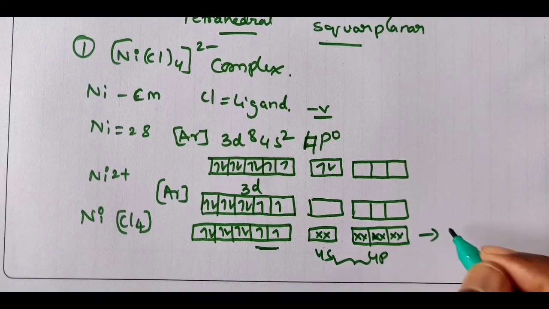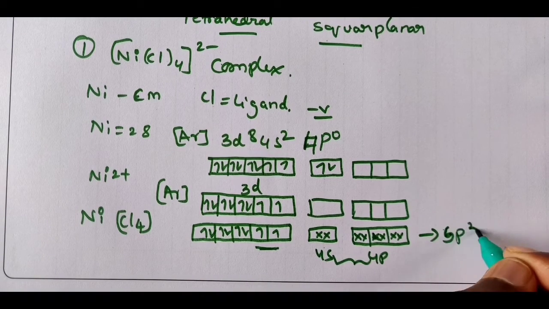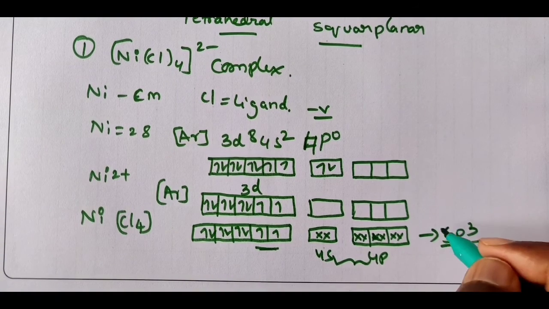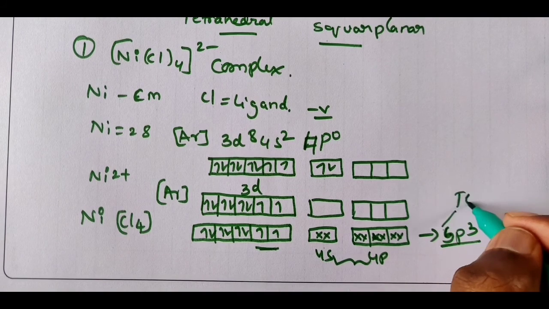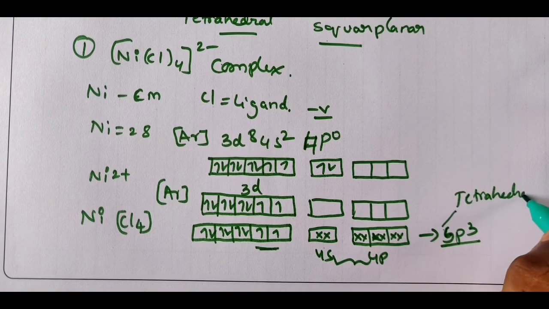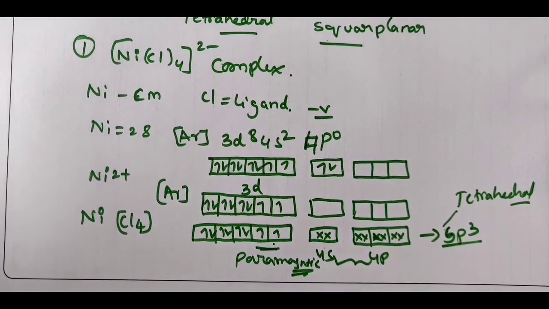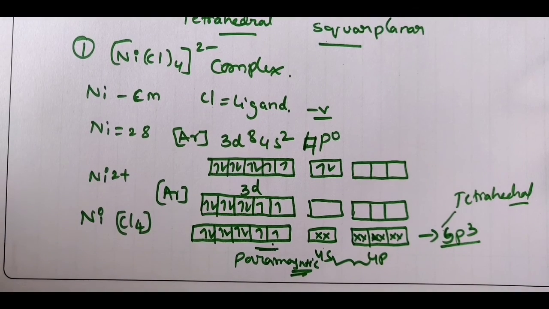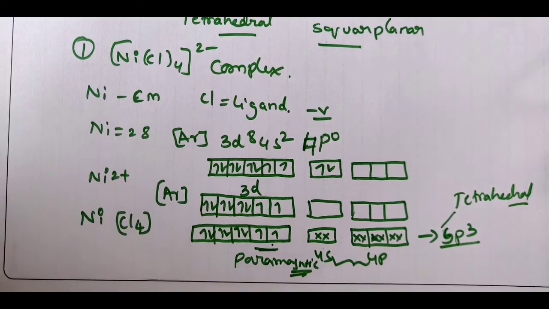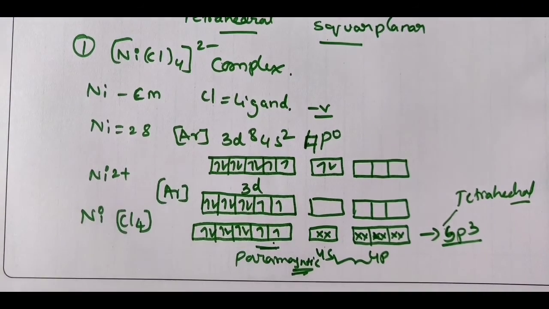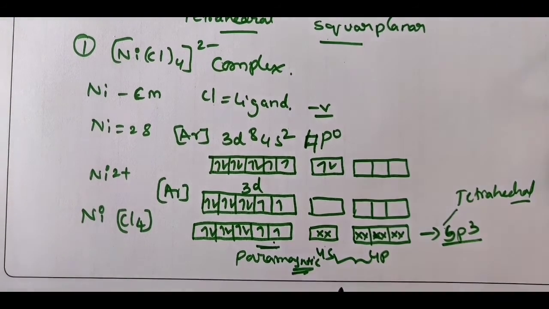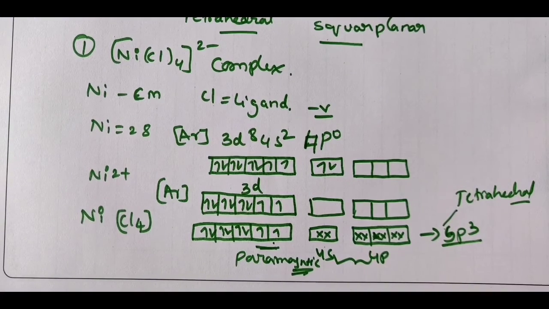So what is the hybridization? sp3. Due to sp3 hybridization, a tetrahedral structure will come. Here 2 unpaired electrons are there, so it is paramagnetic. This is about the nickel tetrachloride complex. It contains a weak field ligand, hence it will be paramagnetic, sp3 hybridization will come, and tetrahedral geometry is going to come.